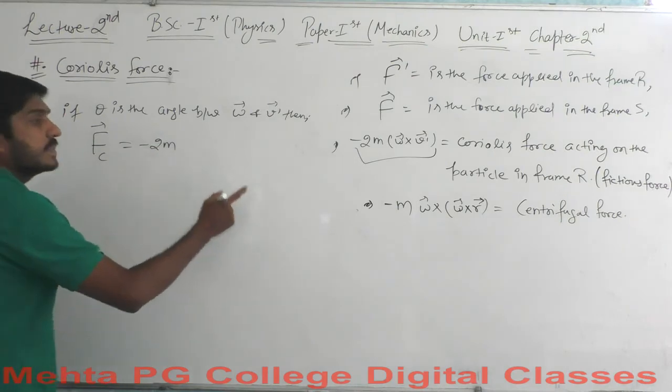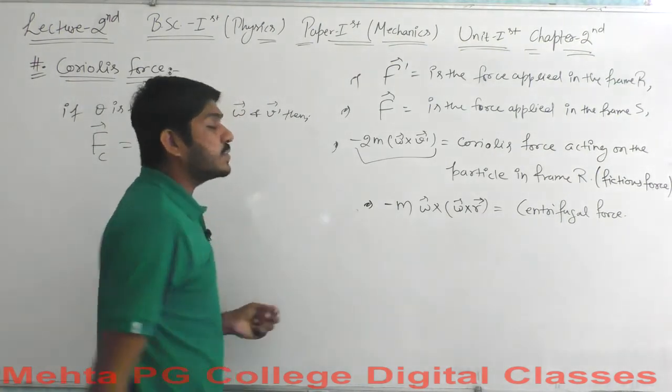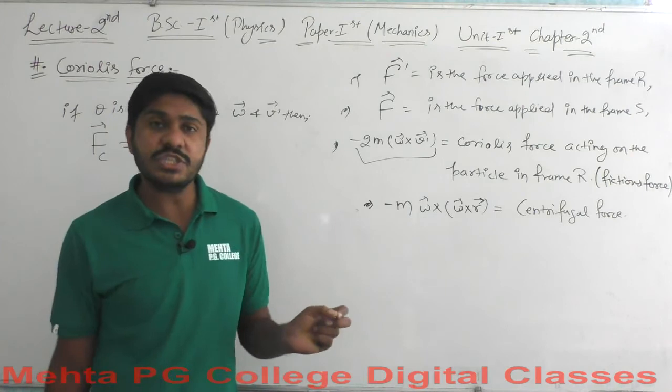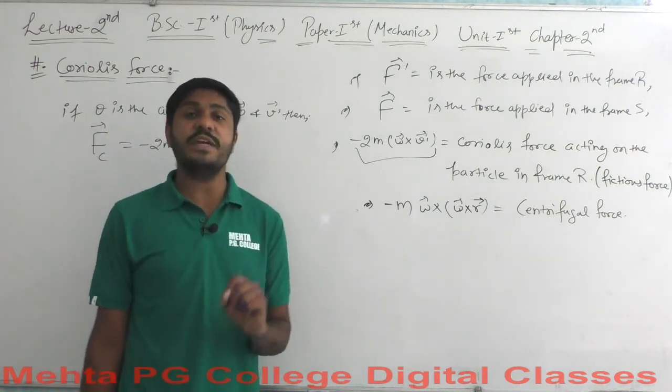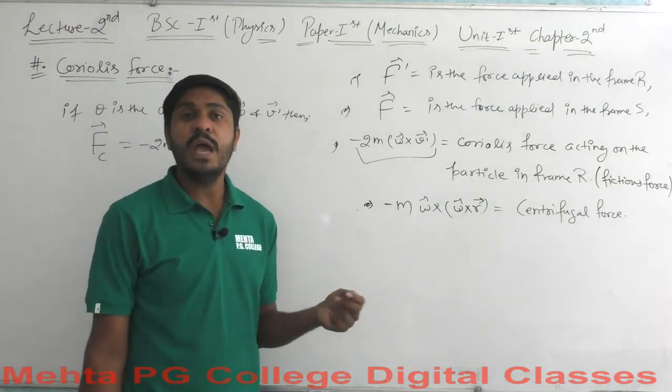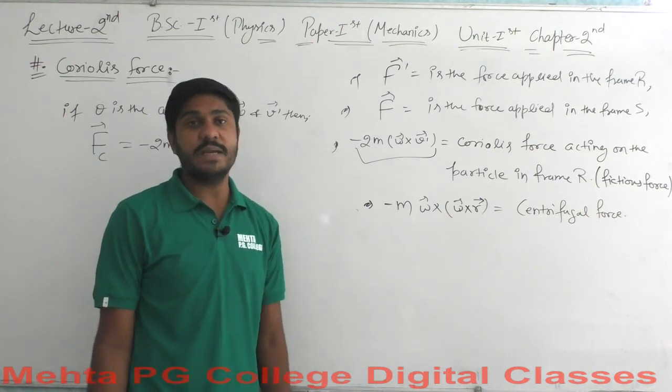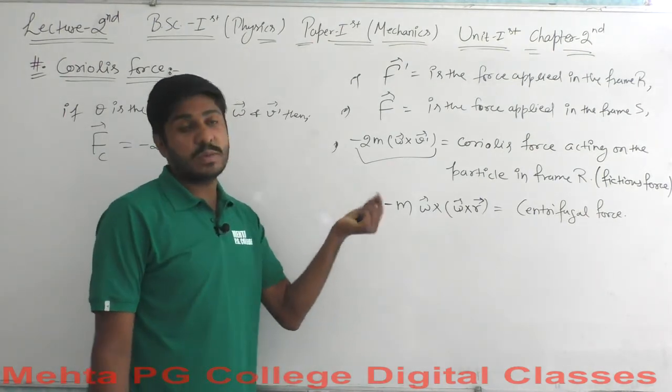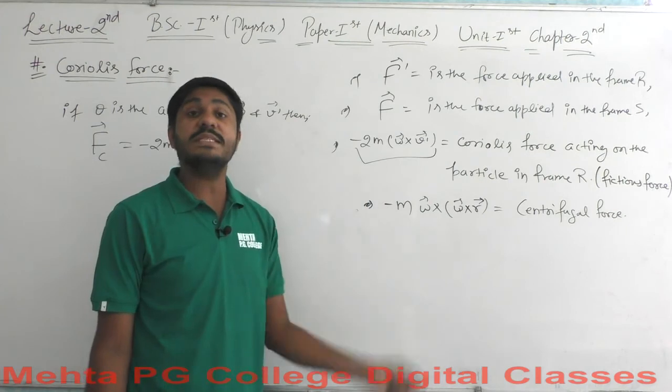minus 2m, and this is the cross product, and you know that the cross product for vector multiplication will be equal to the product of their magnitudes with the sine of theta.